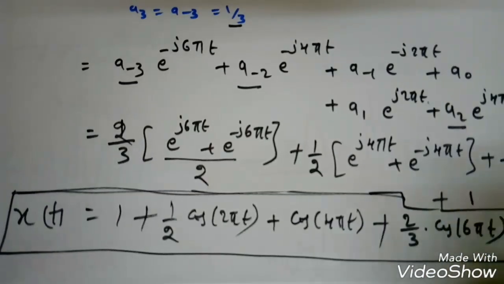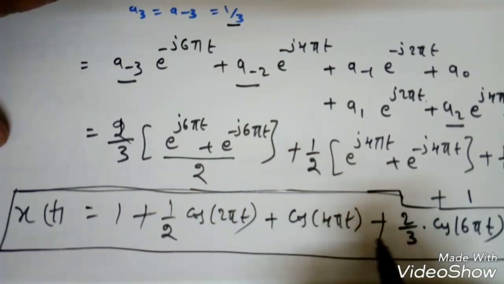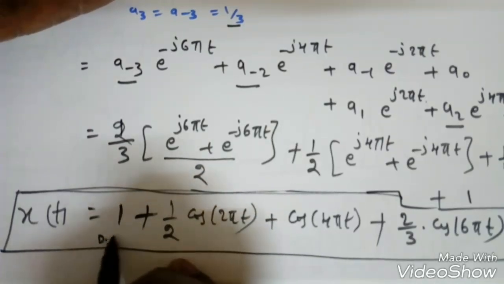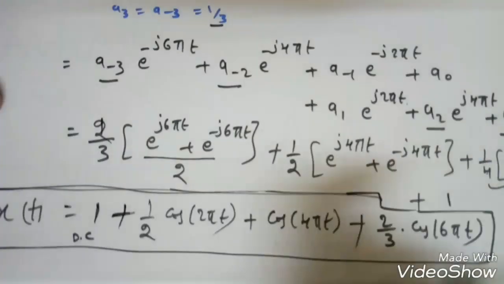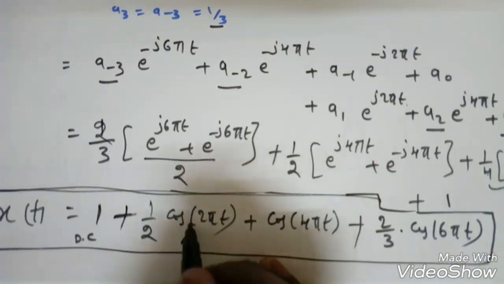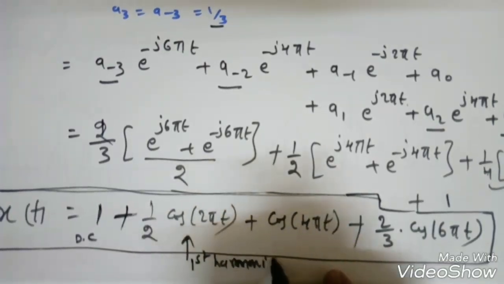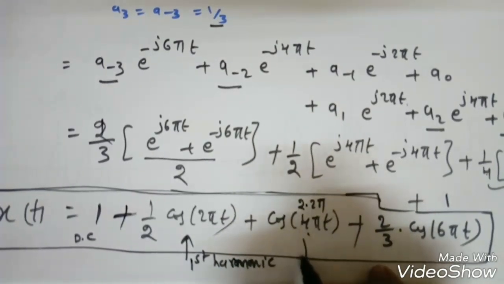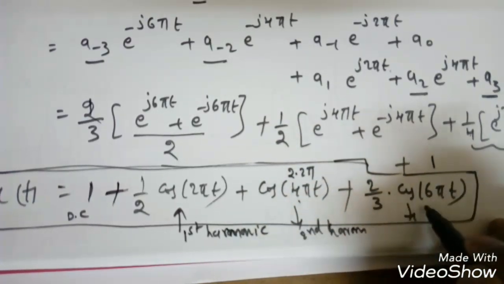Now we got this x of t as 1 plus 1 by 2 cos 2 pi t plus cos 4 pi t plus 2 by 3 cos 6 pi t. If you see, this 1 is a DC component. And see here, omega naught is 2 pi. That means it is the fundamental frequency component, that is we can say first harmonic component or fundamental component. And this can be written as 2 into 2 pi, so it is the second harmonic component. This one can be written as 3 into 2 pi, so it is the third harmonic component.